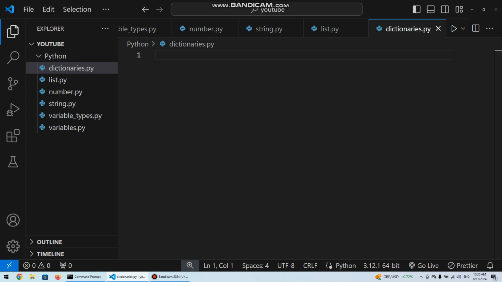Dictionaries are a very important data type in Python. So dictionaries are a collection of key value pairs, separated by commas. Dictionaries are something like this. So let's say we had a dictionary, let's say person.